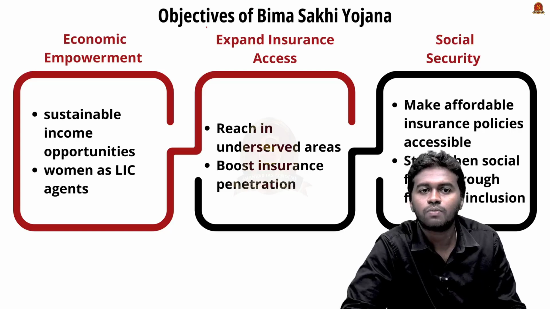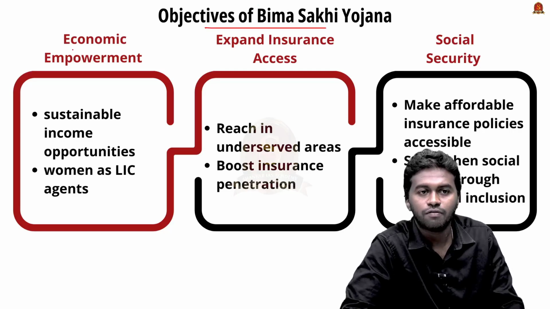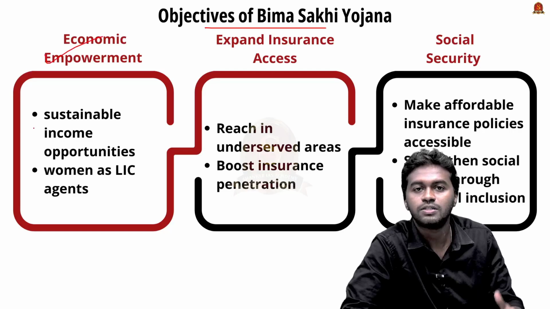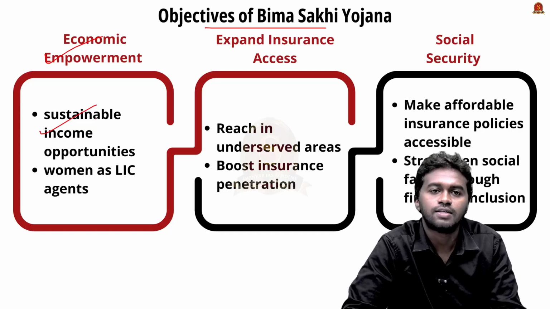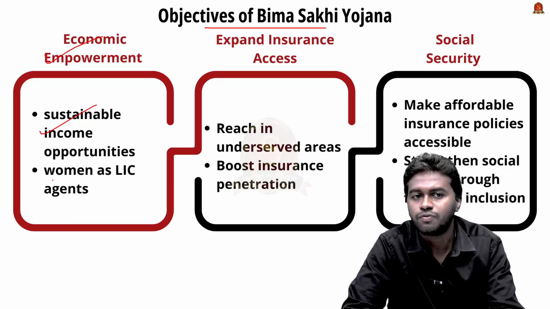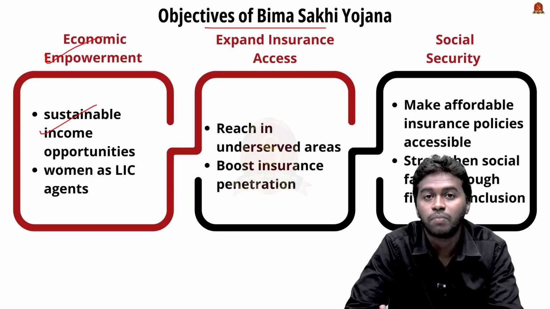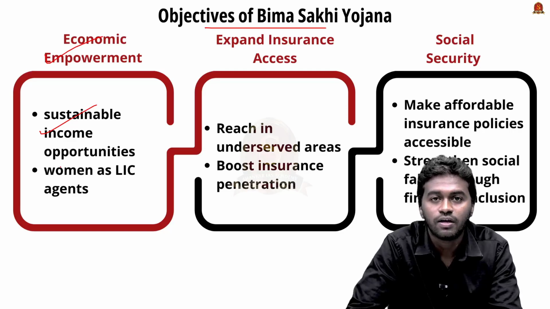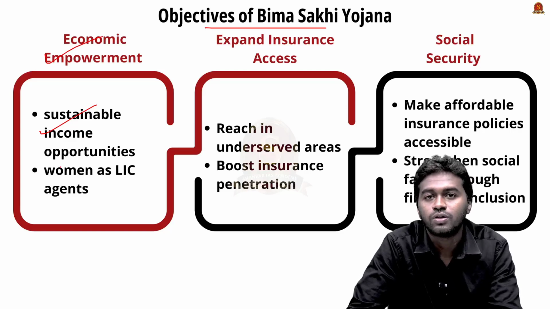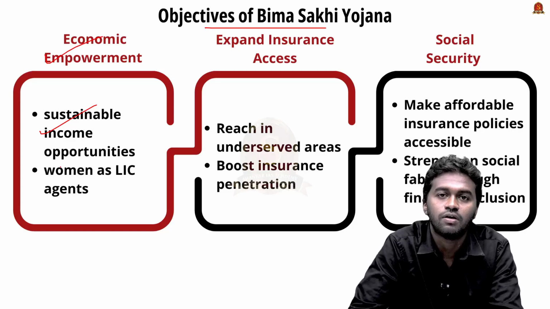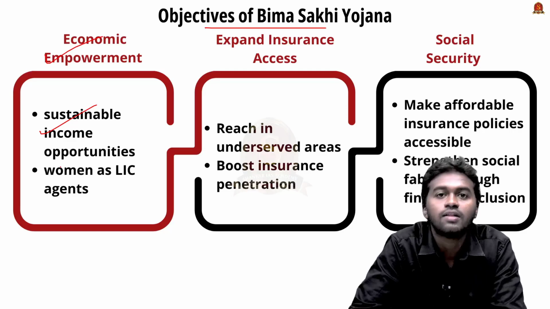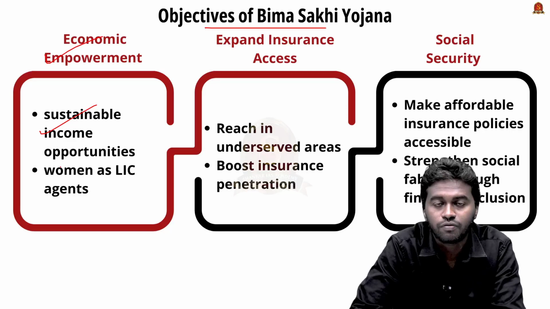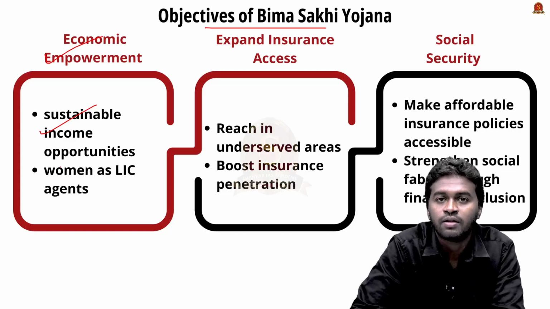Coming to the major objectives of the Bima Sakhi Yojana, the first one is economic empowerment, that is providing a sustainable income to women from rural and semi-urban areas and creating opportunities for them. Once they apply, they will be getting a stipend every year. In the first year they will be getting 7,000 rupees, in the second year 6,000 rupees, and in the third year a stipend of 5,000 rupees.